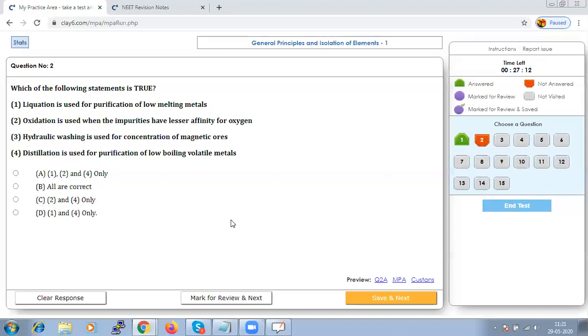This is true and it is being used in case of low boiling volatile metals. That means options 1 and 4 are correct, while 2 and 3 are wrong. So we go with options 1 and 4 being correct, that is option D. Let us save that and go to next.